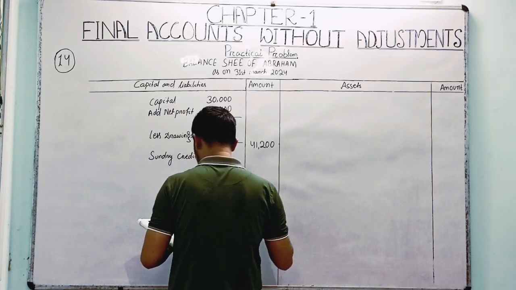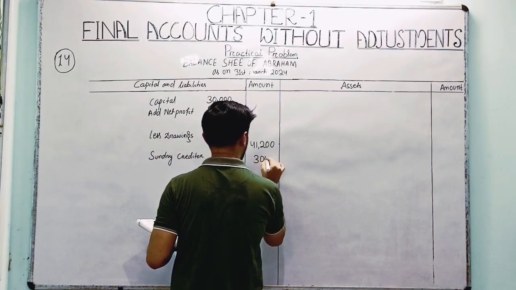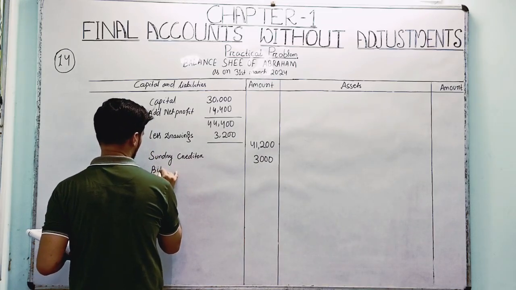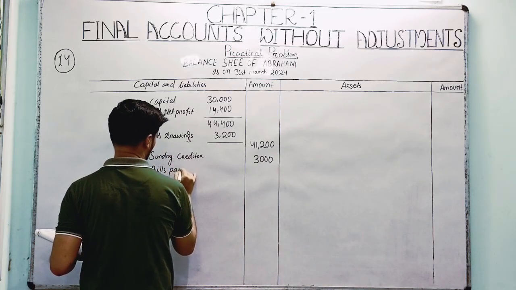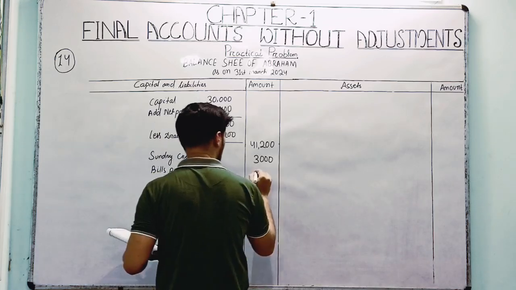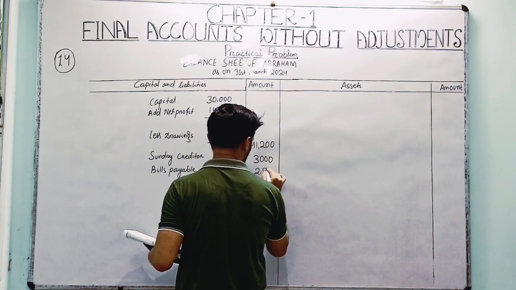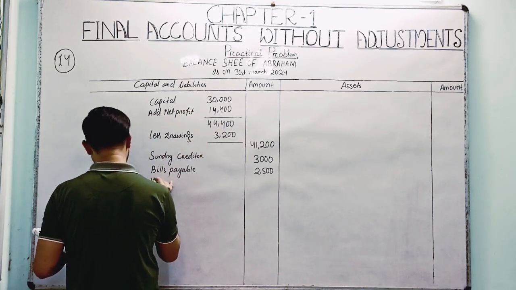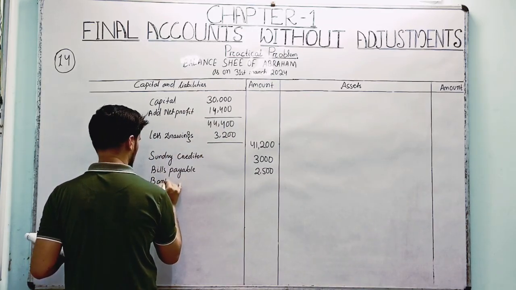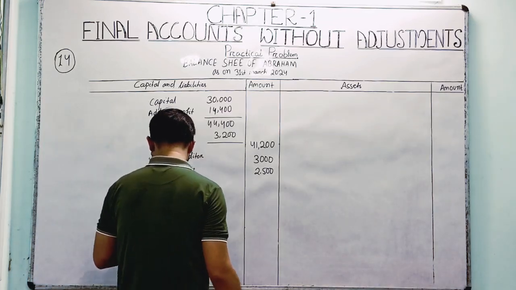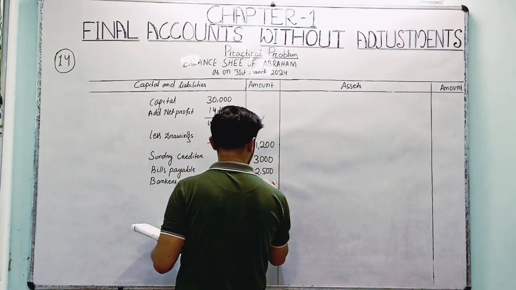Now sundry creditors, it's 3,000. Bills payable, 2,500. Then bankers, it's a liability, right? 2,500.